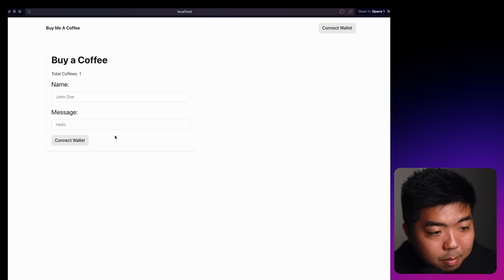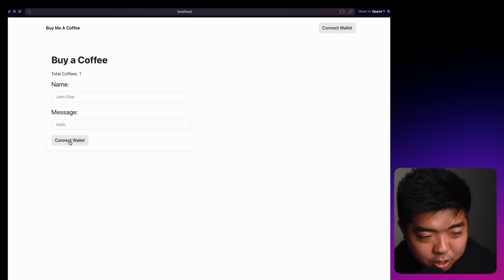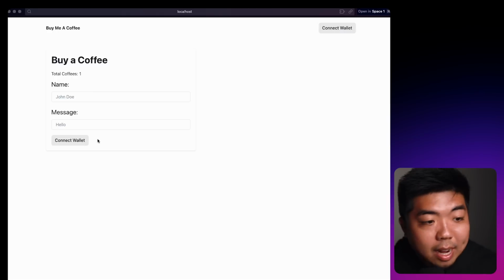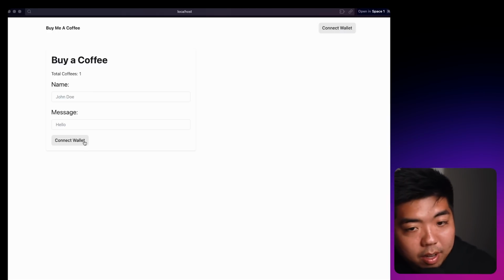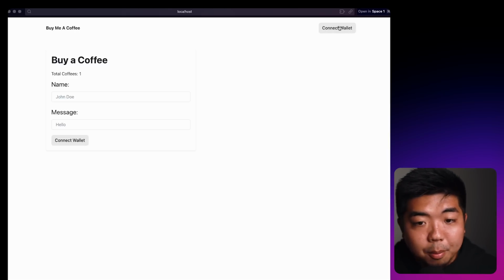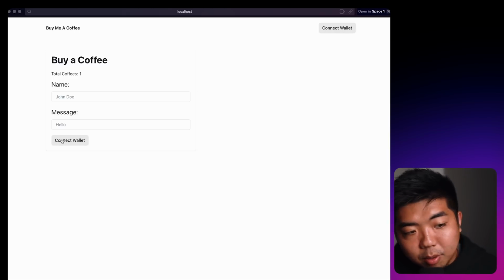And if we go back to our app, you can see that the button is here, but it shows connect wallet. And the only reason it shows that is because we can't interact with a Web3 button unless we have a wallet connected. So it's going to prompt us to connect a wallet first. The only thing is we have a connect wallet up here in the top right, and we also have one down here where the button should be.